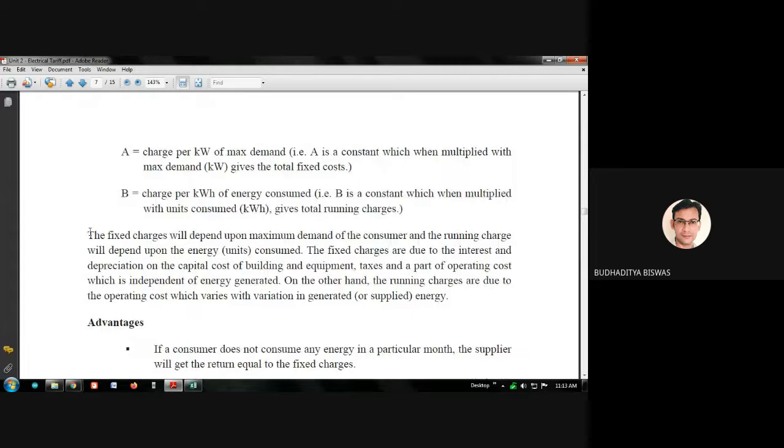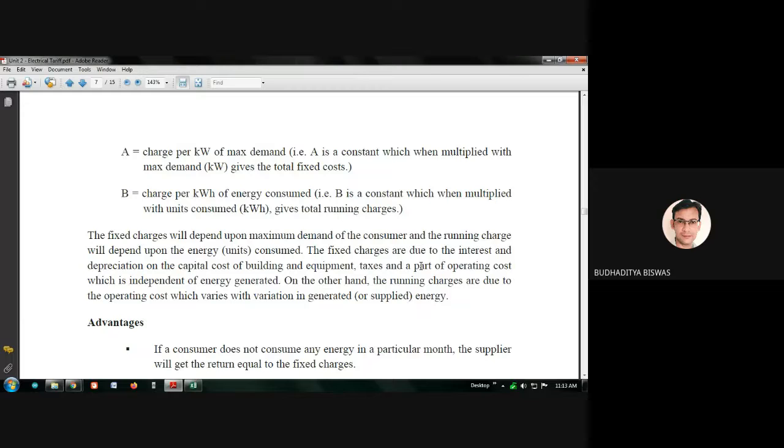So the fixed charges depend upon the maximum demand of the consumer, and the running charges depend upon the actual energy consumed. The fixed charges are due to the interest and depreciation of the capital cost of building and equipment, taxes, and a part of the operating cost which is independent of the energy generated. Already discussed these things. On the other hand, the running charges are due to the operating cost which varies with variation of the generated or supplied energy.